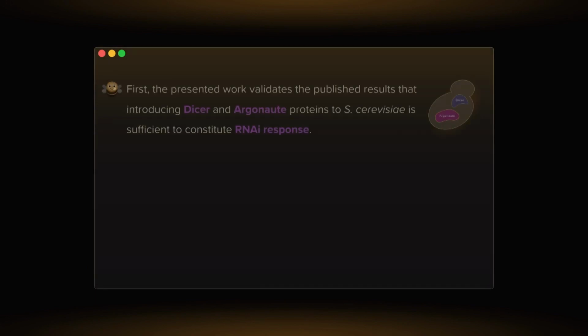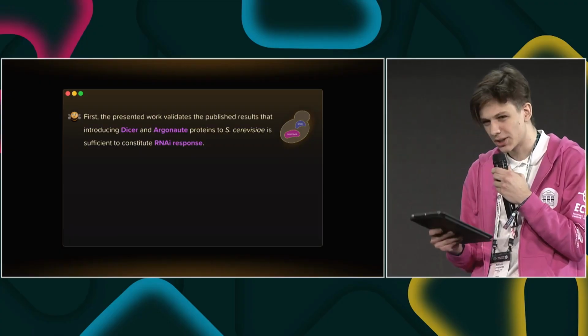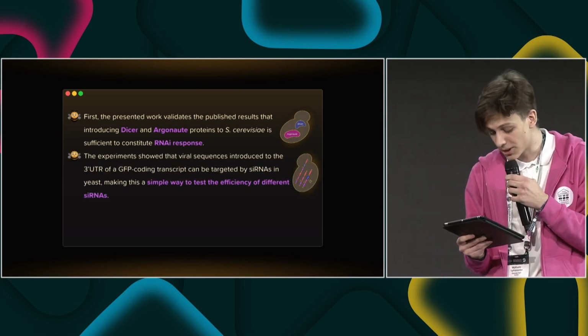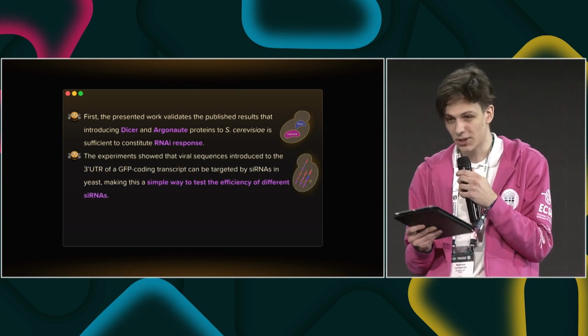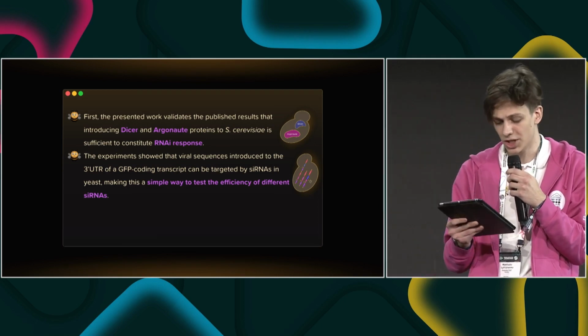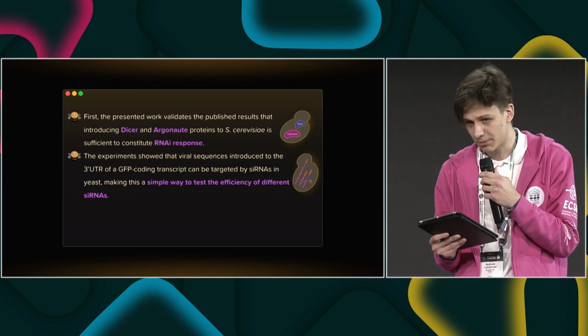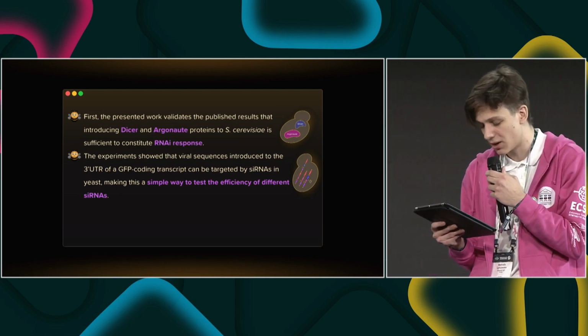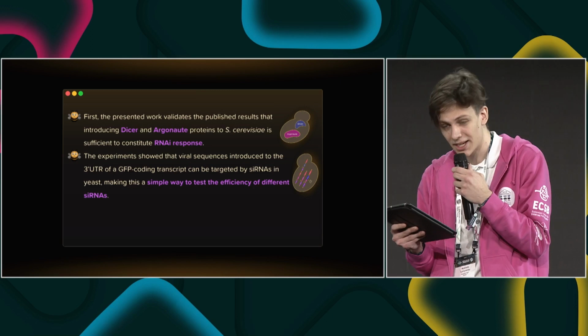First, the presented work validates the published results that introducing Dicer and Argonaute proteins to Saccharomyces cerevisiae is sufficient to constitute an RNAi response. The experiments also showed that viral sequences introduced to the 3' untranslated region of a GFP coding transcript can be targeted by our siRNAs in yeast, making this a simple way to test the efficiency of different variants of the said siRNAs.